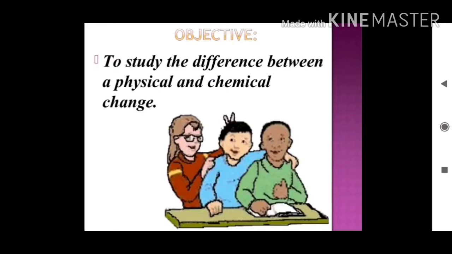For example, when you dissolve sugar in water to make a cold drink, making a sugar solution is a change. Setting curd from milk is also a change, and stretching a rubber band also represents a change. So broadly these changes are of two kinds. First one is physical and the second one is chemical. So the main objective of this chapter is to study the difference between a physical and chemical change.